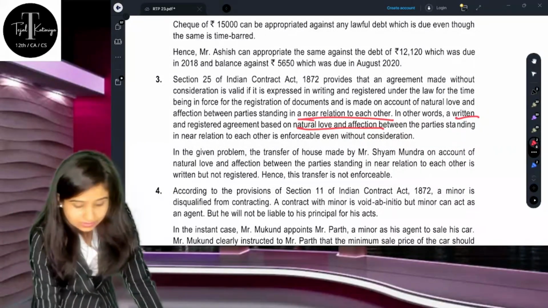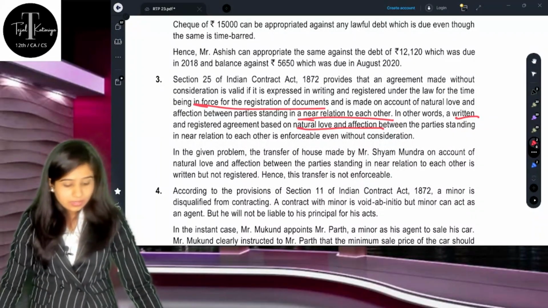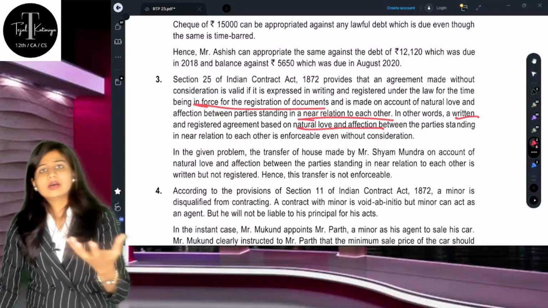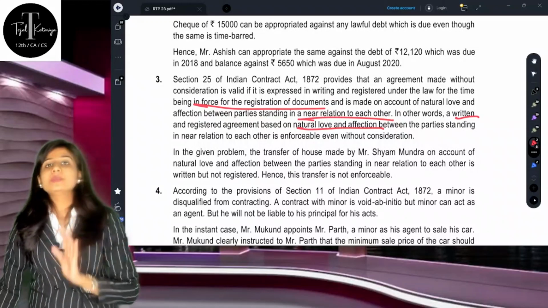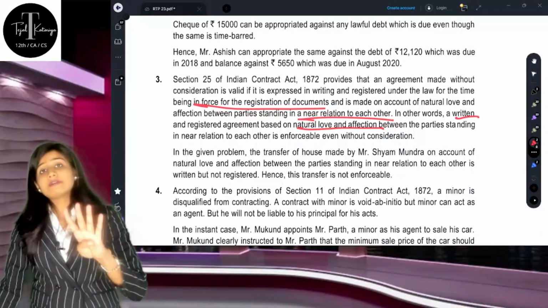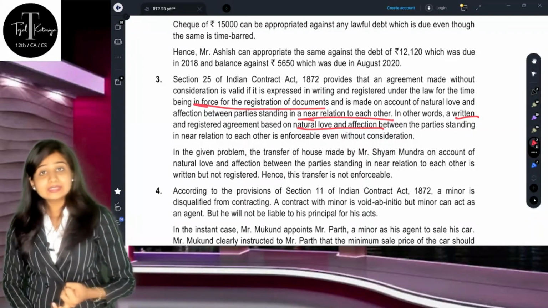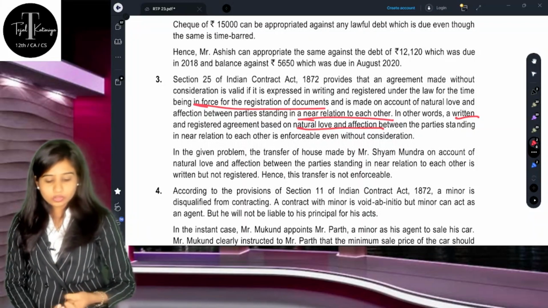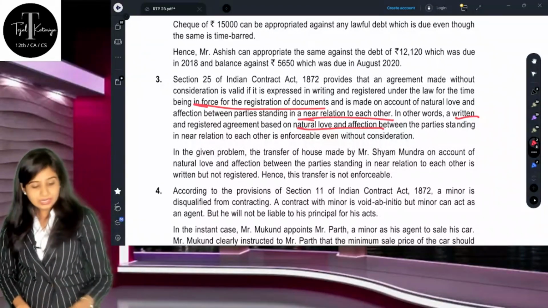The proper registration has to be there, then only you can say that it is given under the exceptional clause, that is section 25. Even though there is no consideration, still it will be considered a valid contract, after fulfilling the 4 conditions: near relation, natural love and affection, and a written and properly registered document.